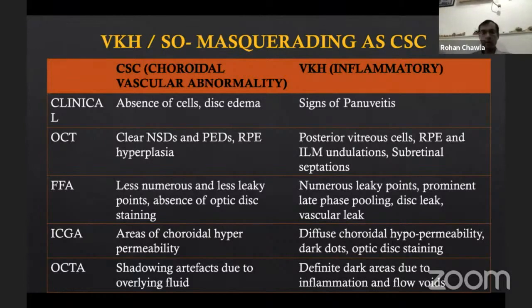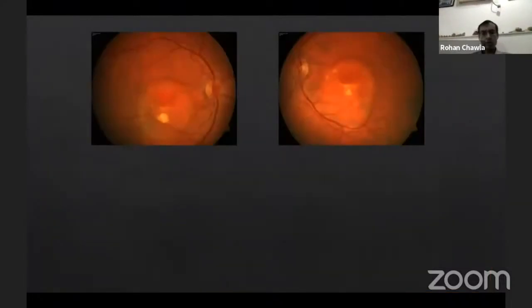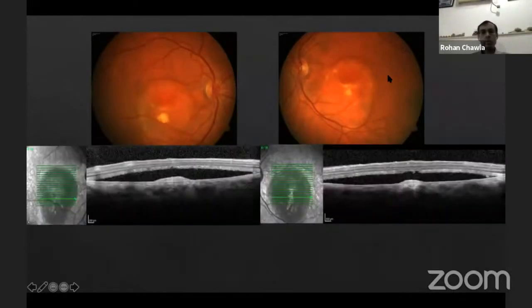So although many times we are able to make a clinical diagnosis, if you have a doubt, go ahead, do an ICG. That will definitely resolve your confusion. In another case, a young patient with what looks like fluid at the posterior pole in both the eyes, but again, don't miss these yellow patches here. So if you do an OCT, although you seem to have these fluid-filled cavities, there is this hump at the subretinal level or the level of the RPE.